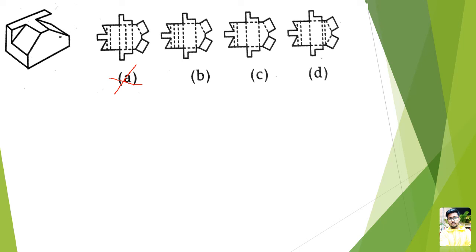Now the basic difference between A, B, C and D, what I am finding out here, first my eye strikes at this part. Are we supposed to get any kind of line over here? Is it there? No. So if it is not there, then option D is not the correct answer. Just strike off option D. Option D is not a correct answer.